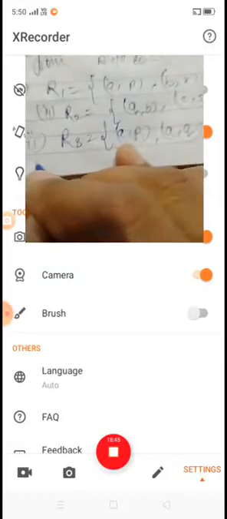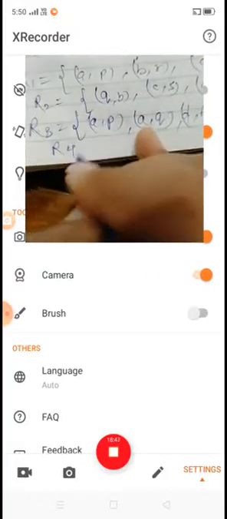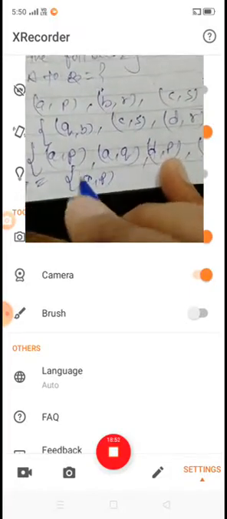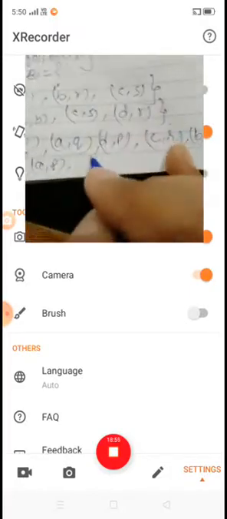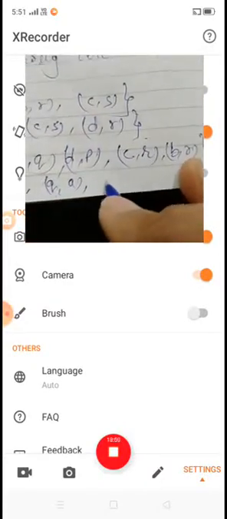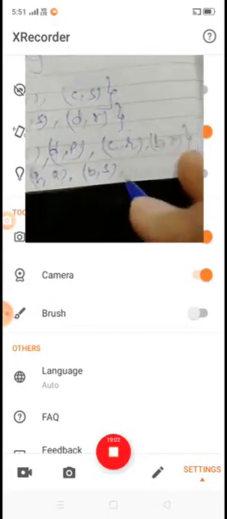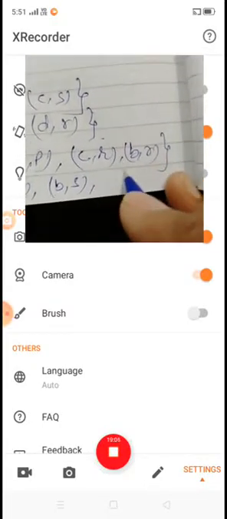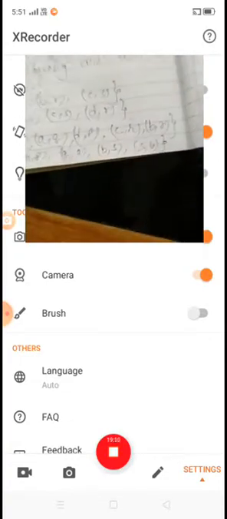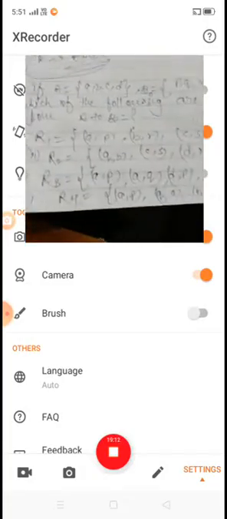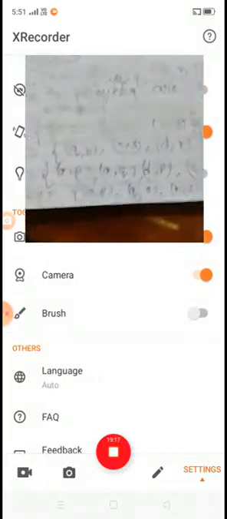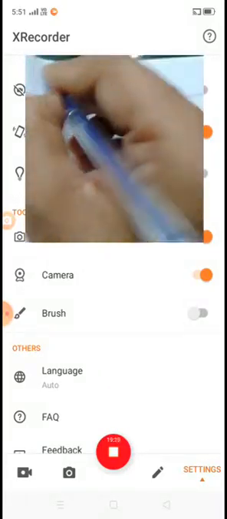And fourth, relation R4 is equal to {(a,p), (q,a), (b,s), (s,b)}. Okay, now let's discuss it. Let's solve. Let's see its solution.